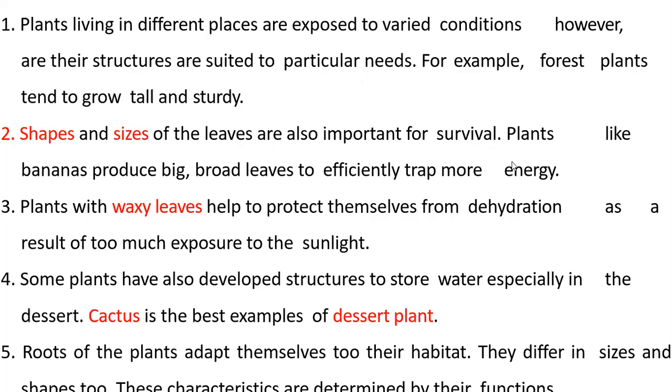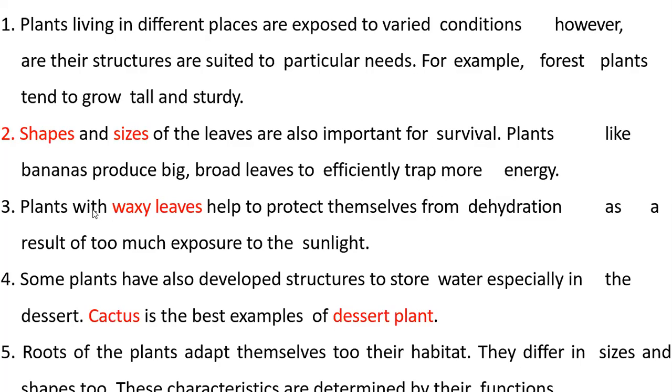Look here, plants like banana produce big, broad leaves. Why do bananas produce big leaves? To trap more energy, that means solar energy. A banana tree produces a small number of leaves, and a few leaves are not sufficient for photosynthesis. Number is less, therefore size becomes very big to get more sun energy.